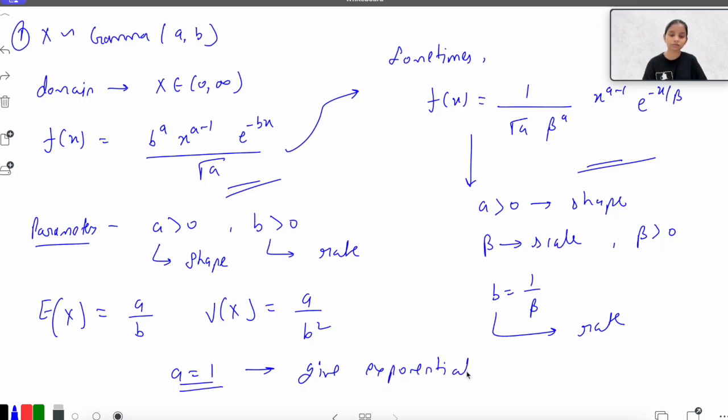Because if I put a equal to 1 here, you can see I will be getting f of x equal to b e raised to the power minus bx, which is actually the exponential distribution with parameter b.